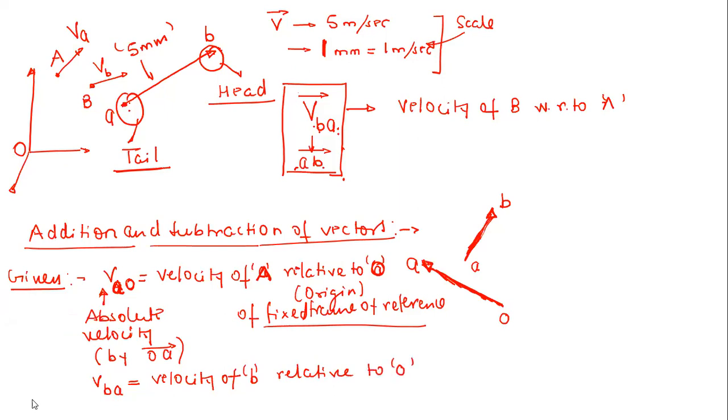So see, it's very easy to decide now, right? The direction of the vector is pointing from A towards point B. So it will be velocity of B with respect to A, rather than velocity of A with respect to B. Just remember this. I think now this is becoming clear to you. So VBA is the velocity of B with respect to A, correct? Now, how are we going to represent it? This is represented by the AB vector, in three-dimensional space or in two-dimensional space. Since we are talking about a planar mechanism, it is just a two-dimensional space, right? So it is represented by AB.